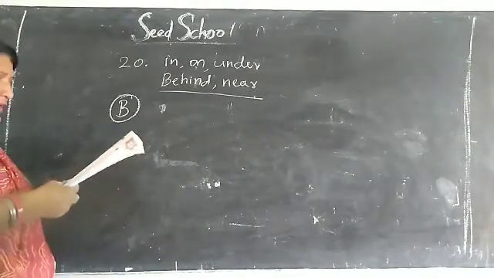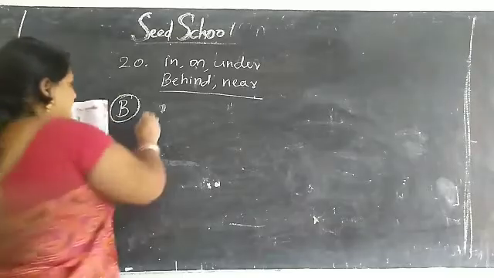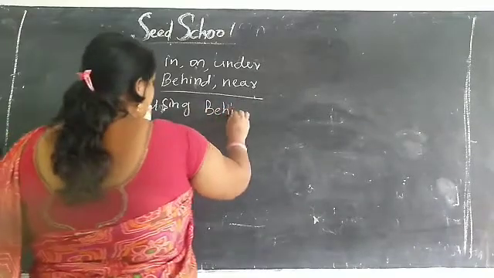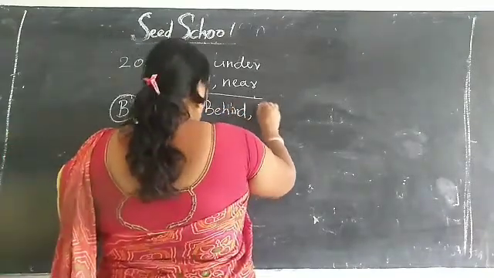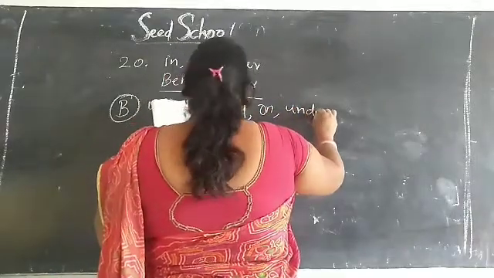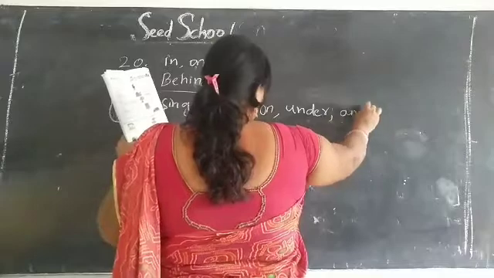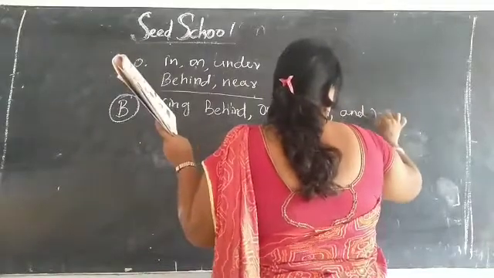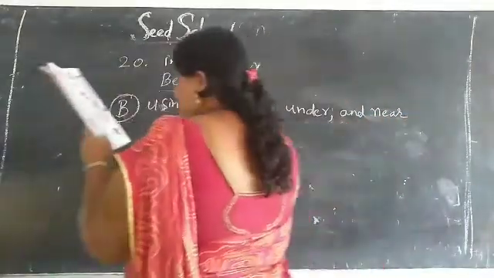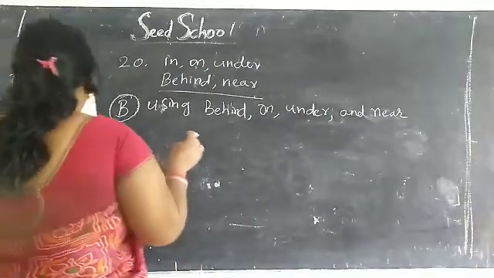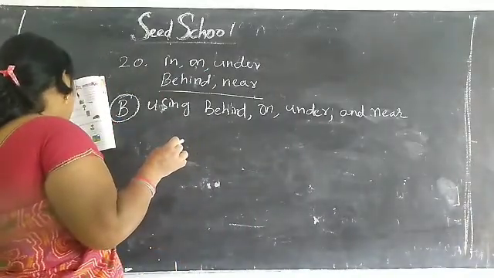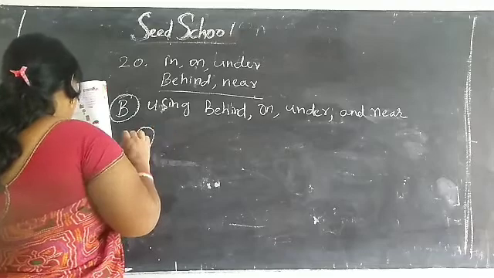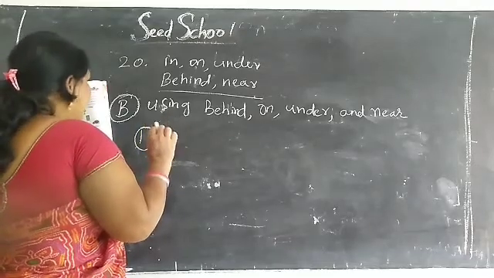Look at the picture and fill in the blanks using behind, on, under and near. Okay children, ready? Yes. So first one, children, the children are sitting dash on dash a swing. The children are sitting dash a swing. What is the answer, children?